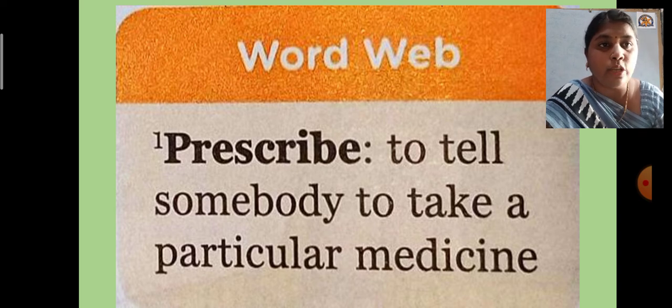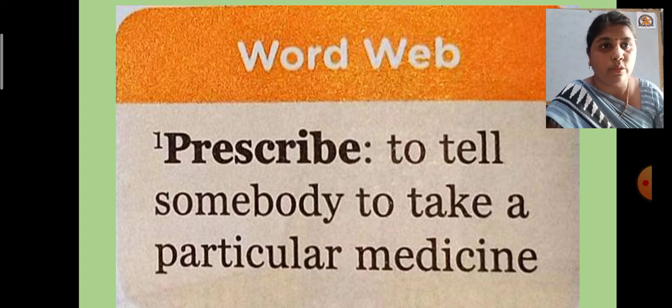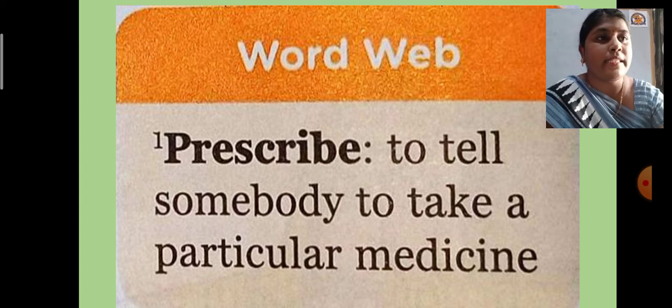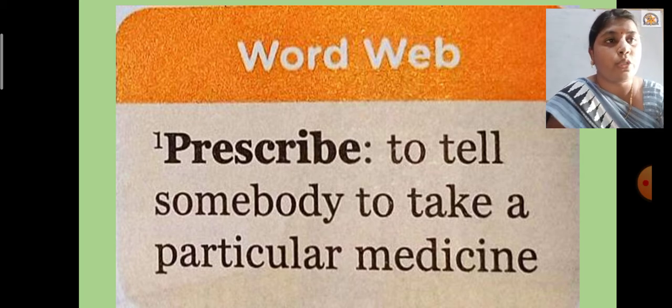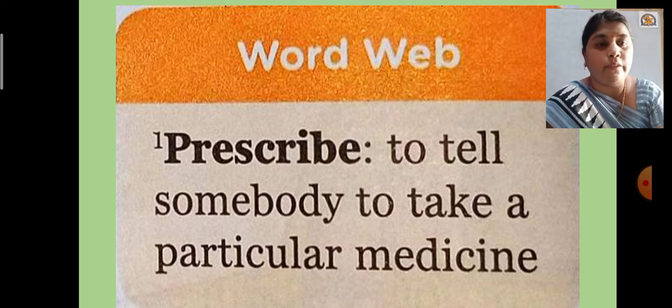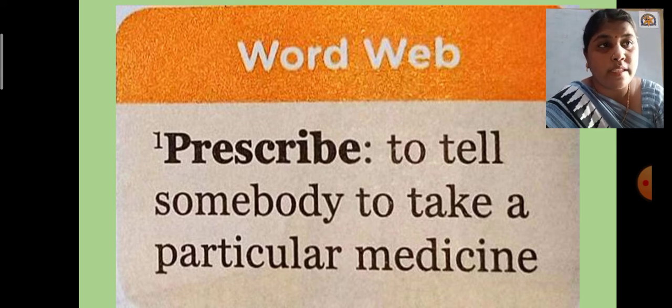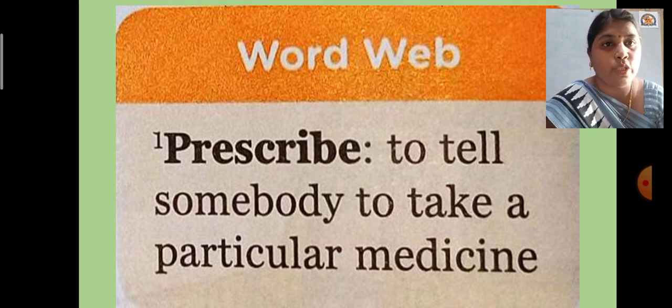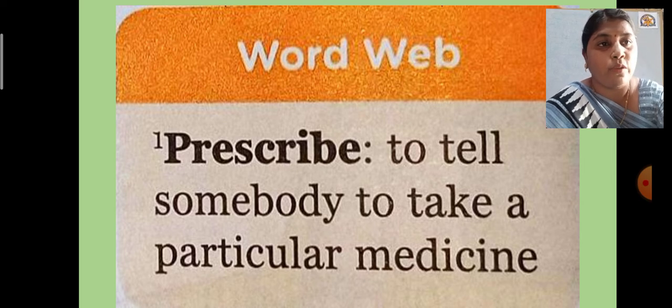Why does the doctor give it? Because the doctor has the knowledge of which medicine works for which disease. So that's why we have to take the guidance of the doctor only, and the doctor has the right to prescribe the medicine. Now there are medicines at our home also, yes, but we should not take them on our own. Generally if we take any kind of medicine, then we have to face side effects of that medicine. So it is the duty of the doctor, and we should not do it. That's why we have to follow this safety rule at home.